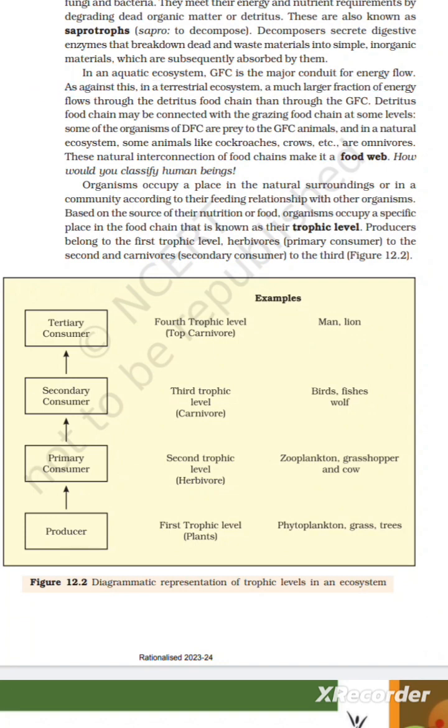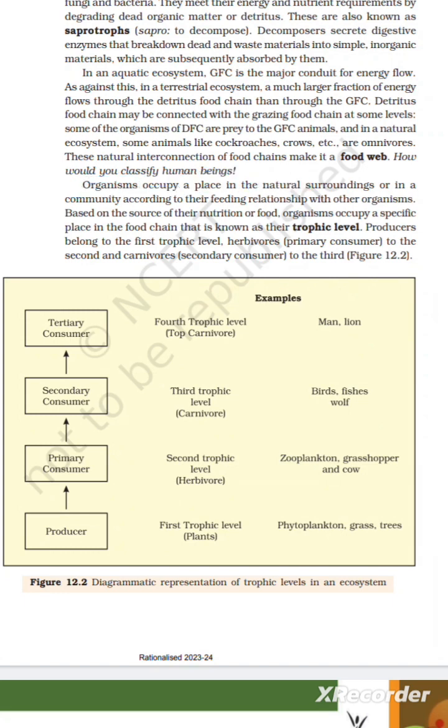In an aquatic ecosystem, GFC is the major conduit for energy flow. As against this, in a terrestrial ecosystem, a much larger fraction of energy flows through the detritus food chain than through the GFC. The detritus food chain may be connected with the grazing food chain at some level. Some of the organisms of the DFC are prey to the GFC animals, and in a natural ecosystem, some animals like cockroaches, crows, etc. are omnivores. These natural interconnections of food chains make it a food web. How would you classify human beings?